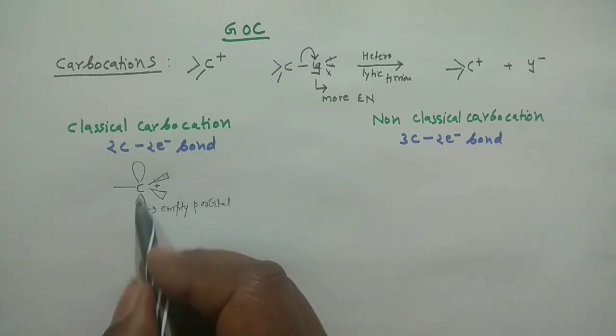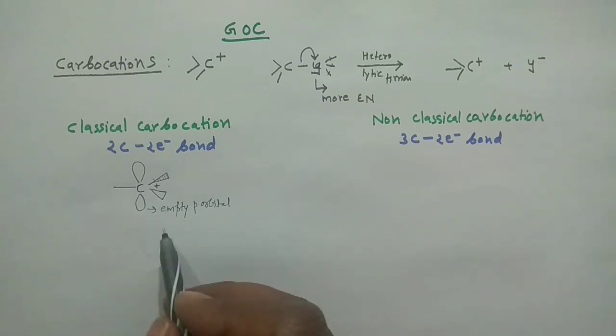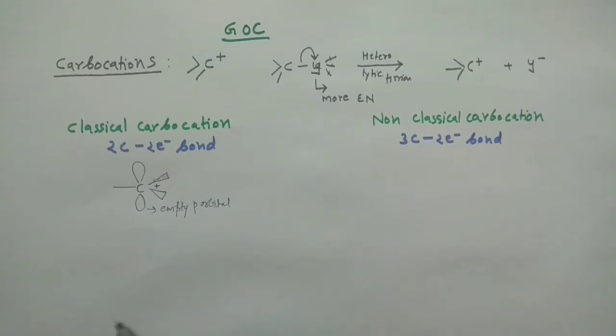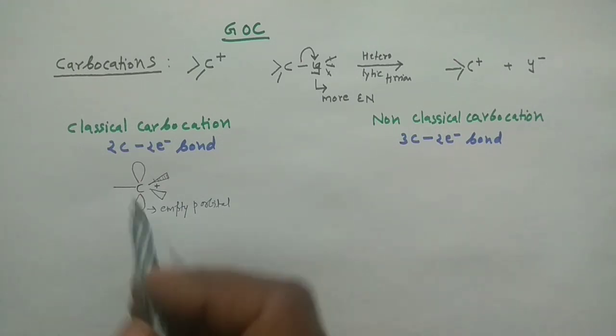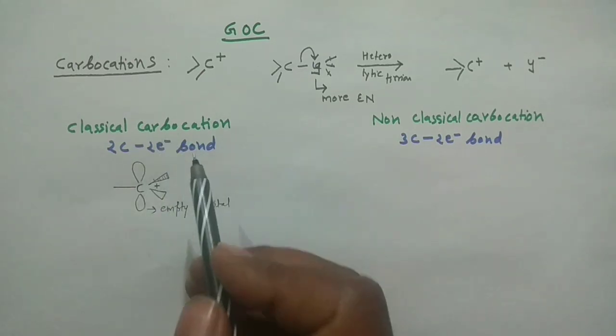And this empty p orbital can easily accommodate the electron pair from certain electron donors. Okay, so this is the picture of your classical carbocation, and you may draw many kinds of classical carbocations. Generally your classical carbocation will have the sextet of the carbon. What is the meaning of the sextet of the carbon? That means it will have 6 electrons.